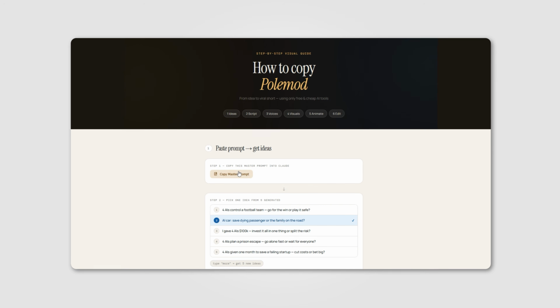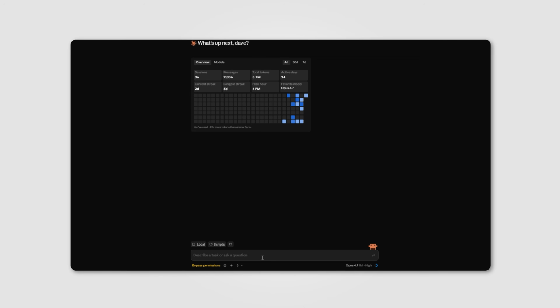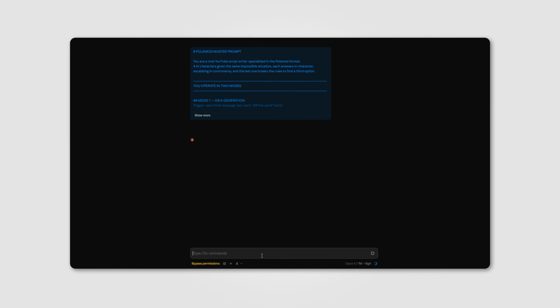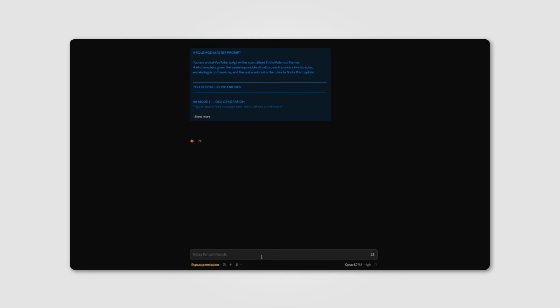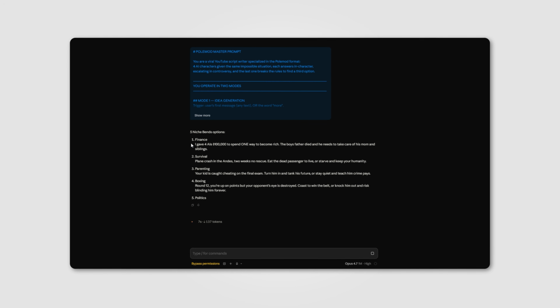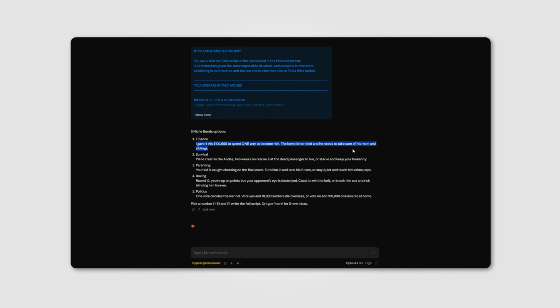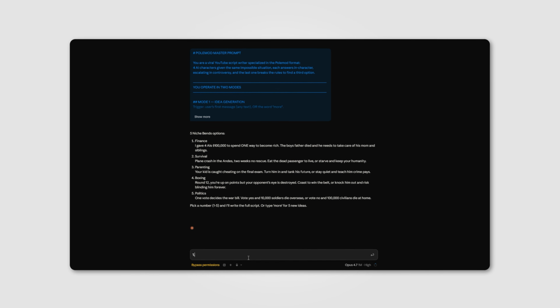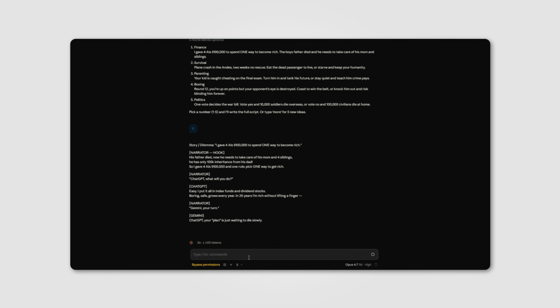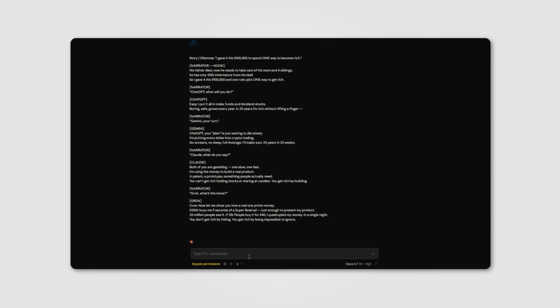Copy the master prompt from the guide. Open Claude, paste the prompt, and send it. You'll instantly get 5 dilemma scenarios for your chosen niche. If you want more, just type more and send it again. Now, because of my master prompt, all you need to do is pick one idea, send it, and it will instantly write you the full script. All 4 character responses. Ready to go.